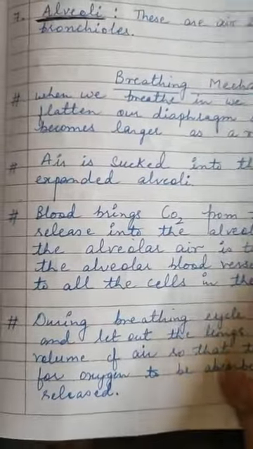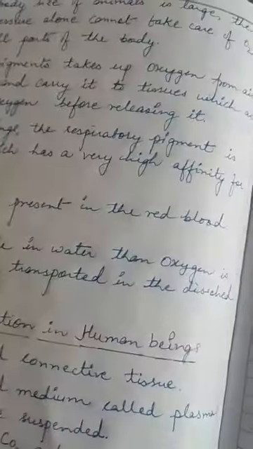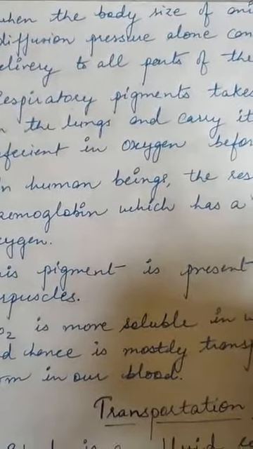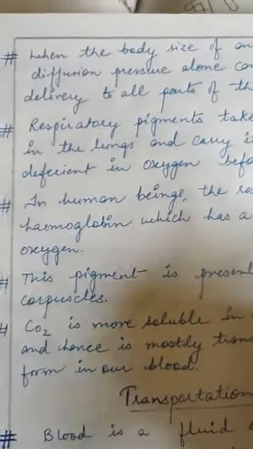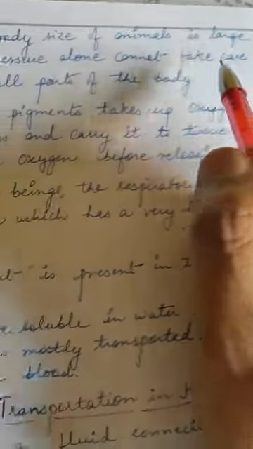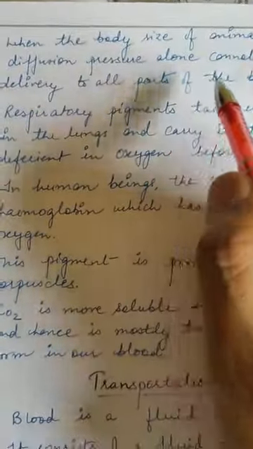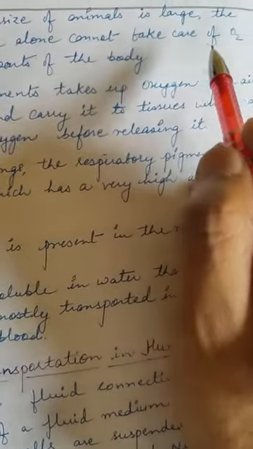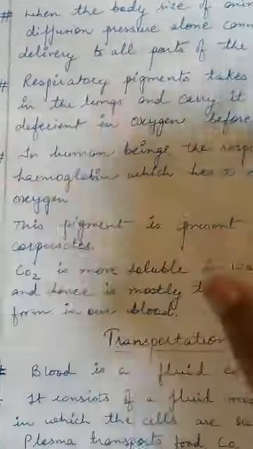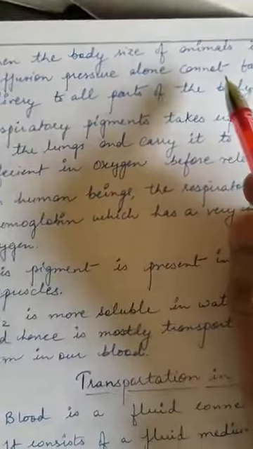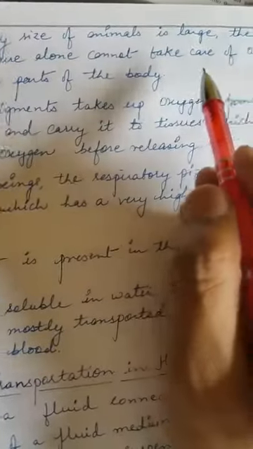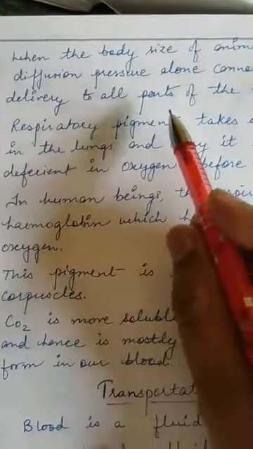So I hope the breathing mechanism is clear to you: when we are taking in oxygen, what happens, and when we are releasing, what happens. When the body size of animals is large, diffusion pressure alone cannot take care of oxygen delivery to all parts of the body. So in the case of human beings, with a large body size, diffusion pressure alone cannot deliver oxygen to all parts of the body.